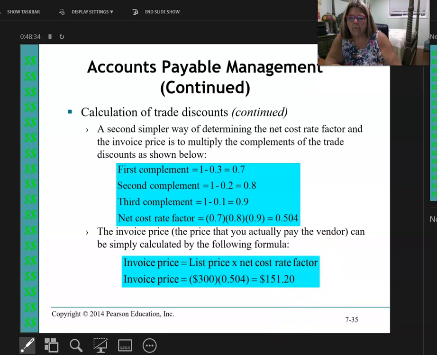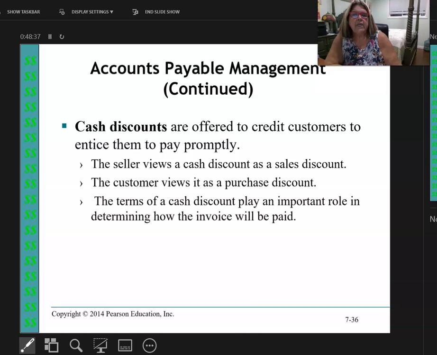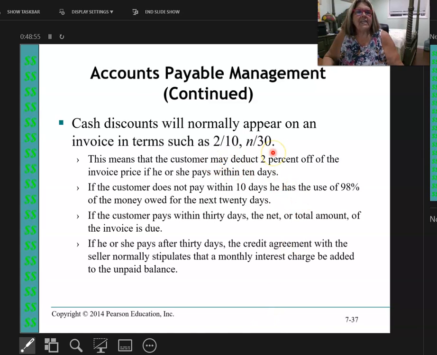Okay, let's move on. I'm almost done with this chapter. I just have a few slides. A cash discount is basically offered when you pay early. So that's like that 2% 10 net 30. So you're going to give me a cash discount if I pay you sooner. Very important, this is after the discount. 2% 10 net 30 is extremely popular. This is the one most used. Even if I have to go out and borrow the money to pay you earlier, I'm still going to save money. Trust me.